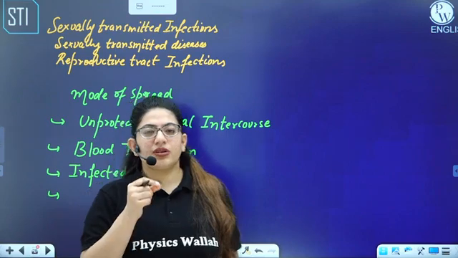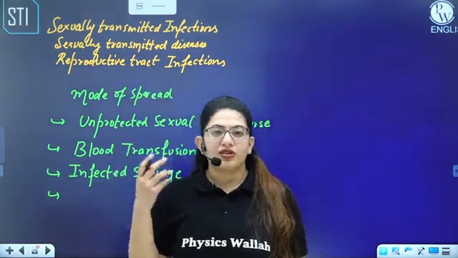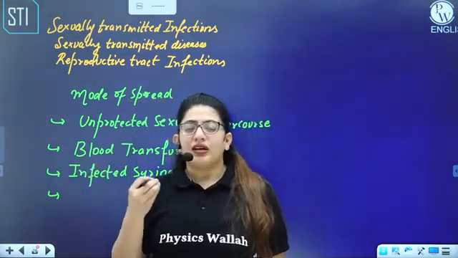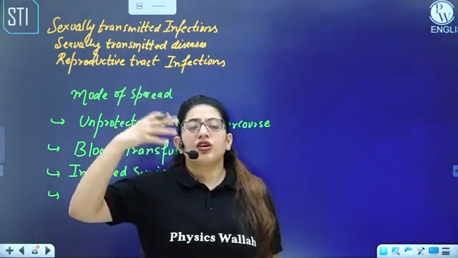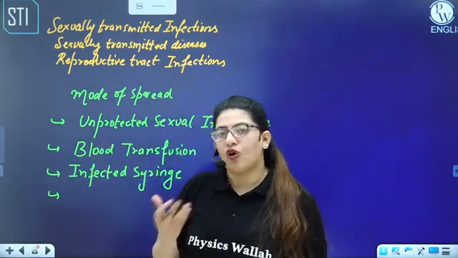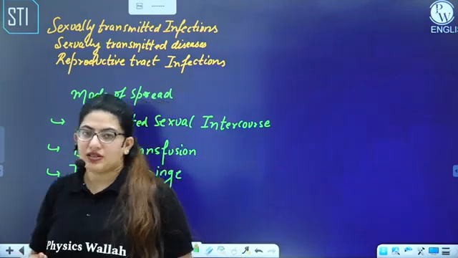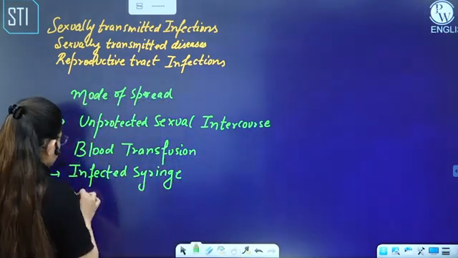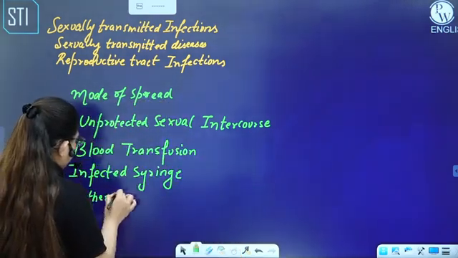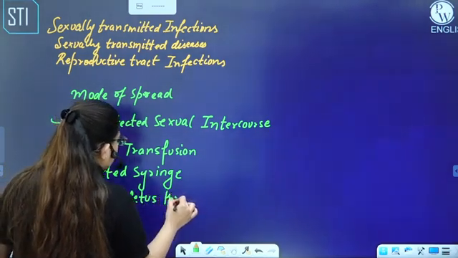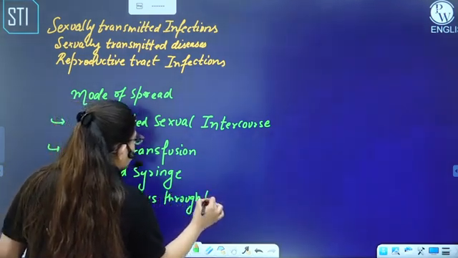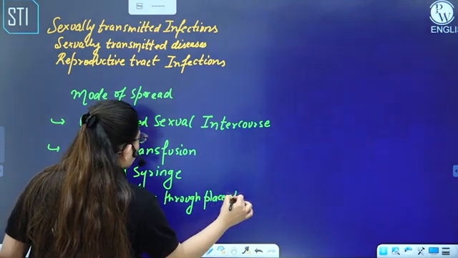The organism causing the STD can get on the syringe, and if that infected syringe is injected into another normal person, that person can get the disease. And then from mother to fetus through the placenta. If a mother has this disease, it can transfer into the fetus through the placenta.